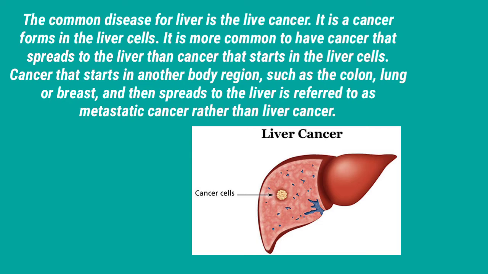It is more common to have cancer that spreads to the liver than cancer that starts in the liver cells. Cancer that starts in another body region, such as the colon, lung, or breast, and then spreads to the liver is referred to as metastatic cancer, rather than liver cancer.